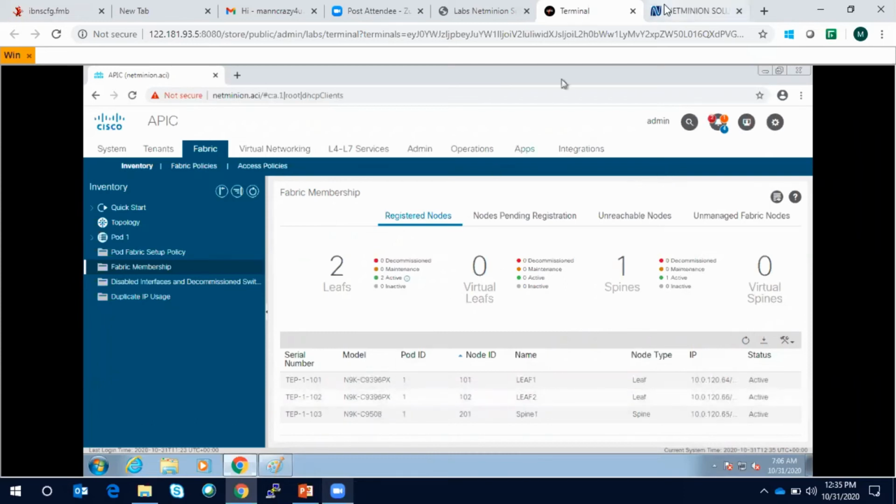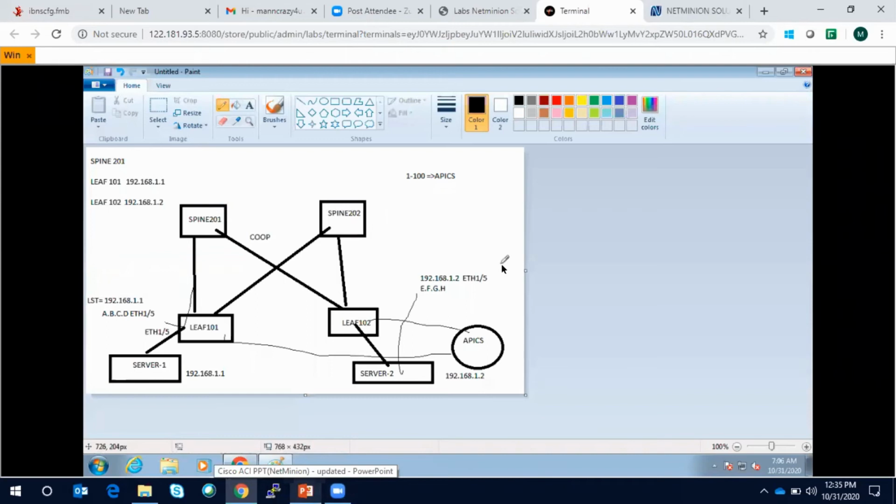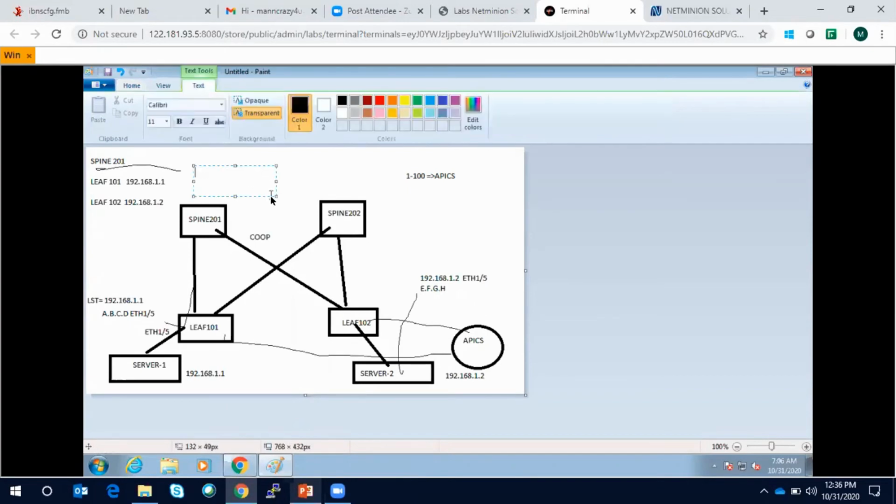So here you can see these guys have these tunnel endpoint addresses. So this information which the spine is maintaining is known as a proxy table. Proxy table means if you are not aware, then send it to the proxy. So it will be aware about every endpoint's information.